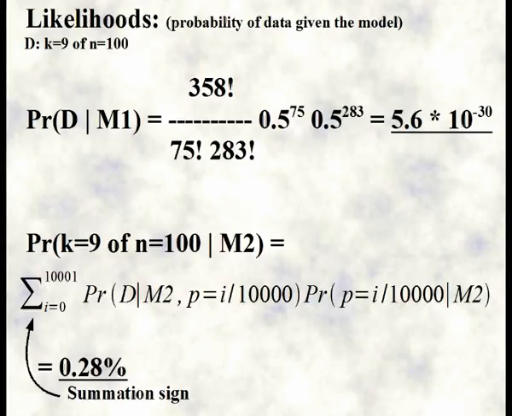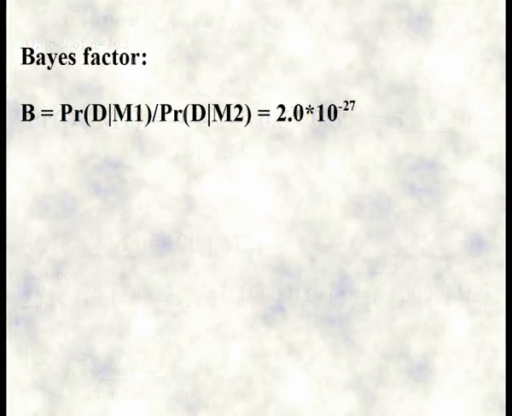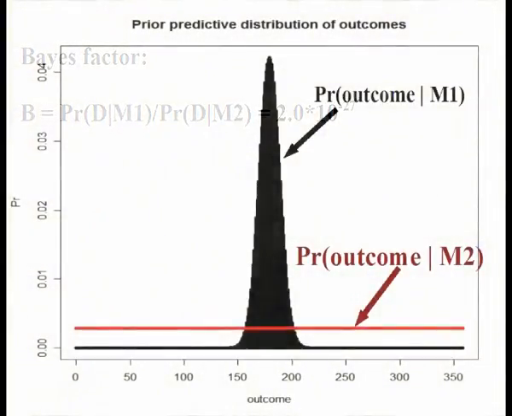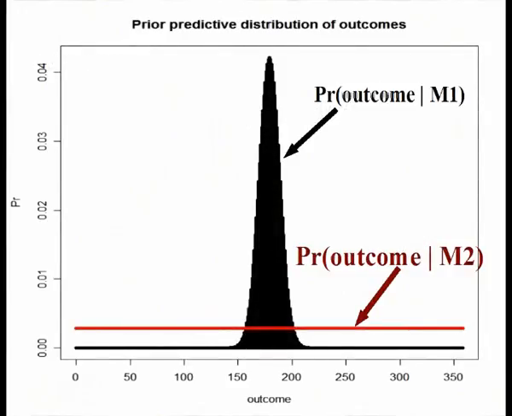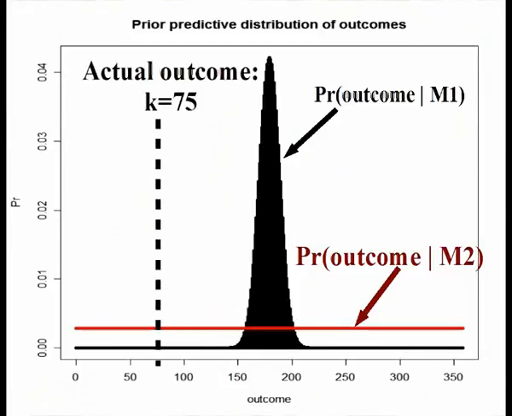This sum turns out to be 0.28%, which is an enormous likelihood compared to that from Model 1. The Bayes factor becomes 2.0 times 10 to the power minus 27, which is another way of saying that the outcome was enormously more probable under Model 2 than under Model 1. This can also be seen from this graph, showing the predictive distribution of outcomes under the two models. Clearly, the outcome k equal to 75 is much more probable under Model 2 than under Model 1.